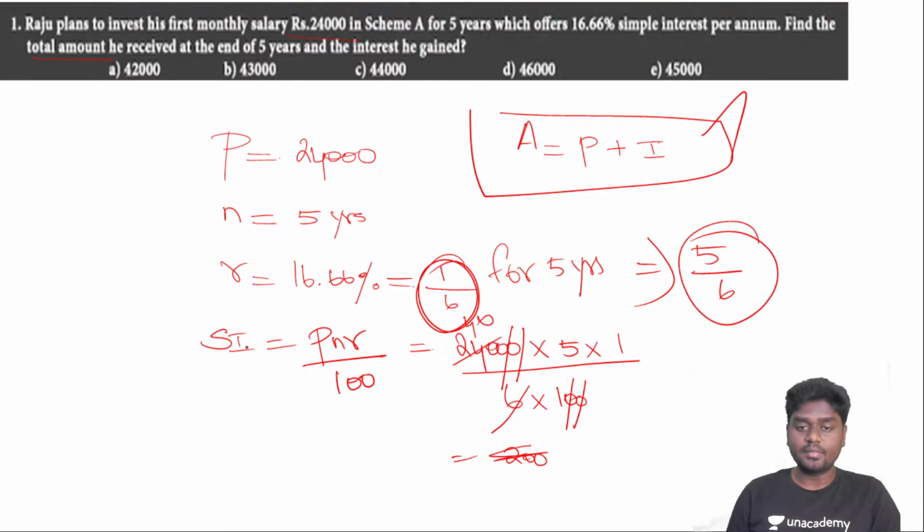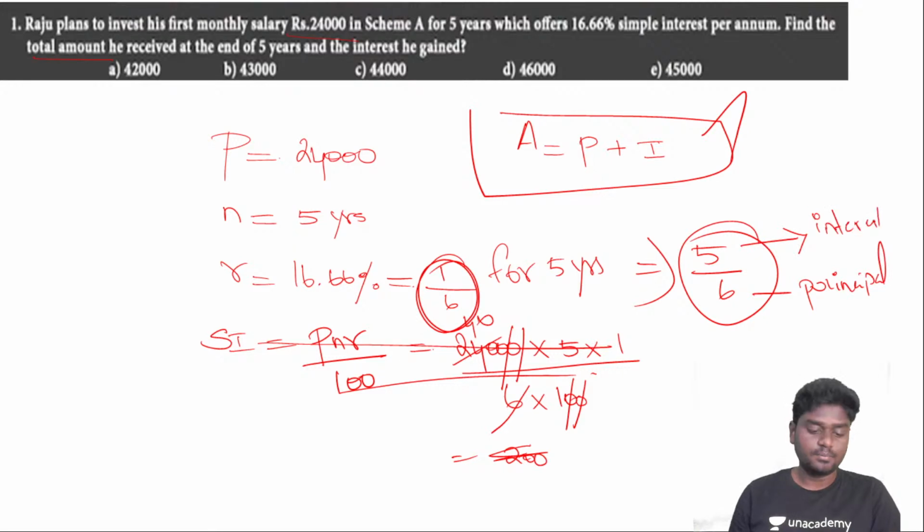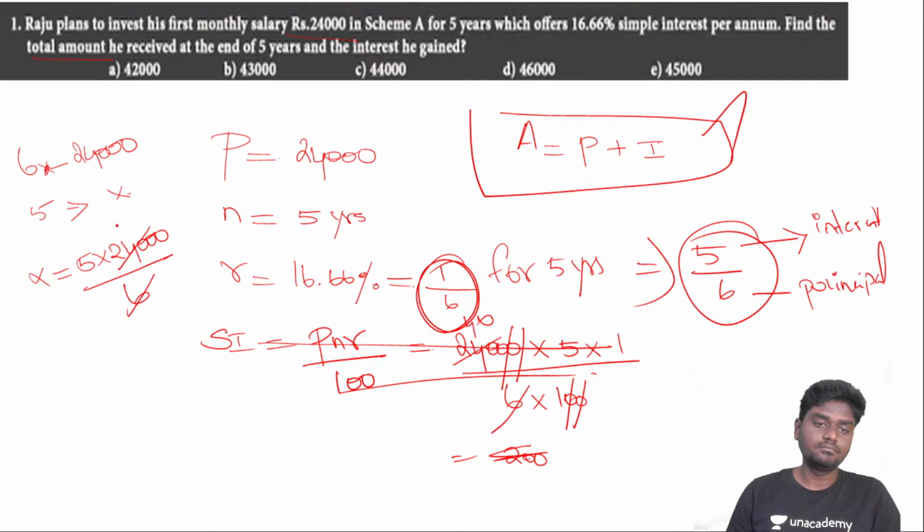So now listen very carefully. Let me try to do this. If you see this, here the sixth part is the principal. If the sixth part is the principal, then out of 6 parts, 5 parts will be the interest. That's it. Very simple as that. So listen carefully. If 6 parts is 24,000, then what's going to be 5 parts? If 6x is 24,000, then 5 parts will be what? If you take it as x and do cross multiplication, you'll ultimately get x is equal to 5 into 24,000 divided by 6, and this is going to be 4,000 into 5, you'll be getting 20,000.